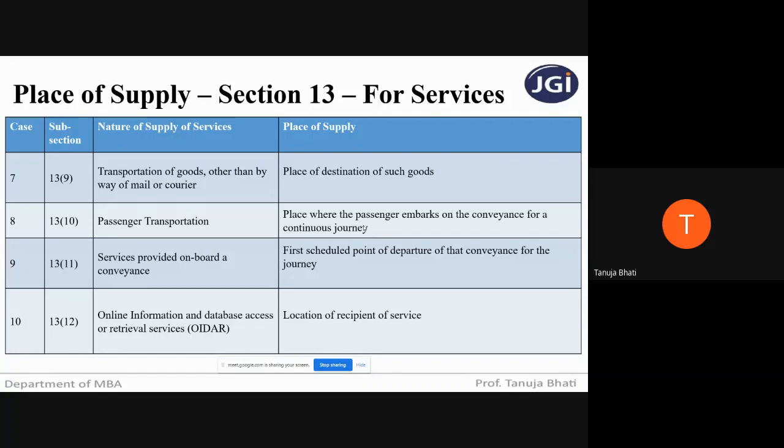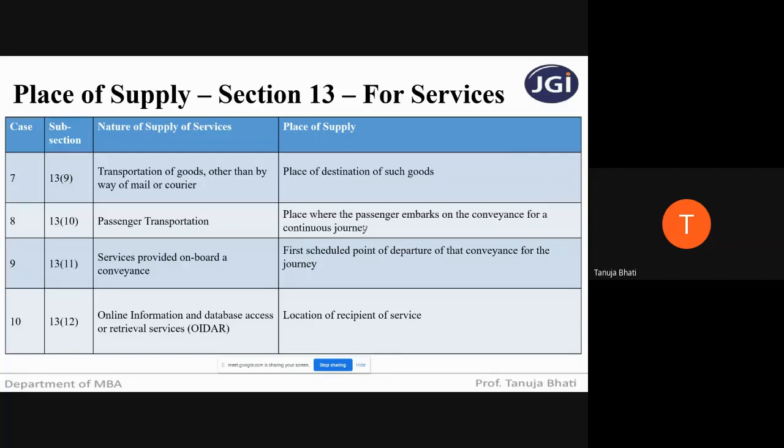So for example, if a passenger from Goa is going to the US through various changing flights in between, the passenger is first going to embark on his conveyance in Goa. Though he's going to the US, his first point of entry into that conveyance is in Goa.